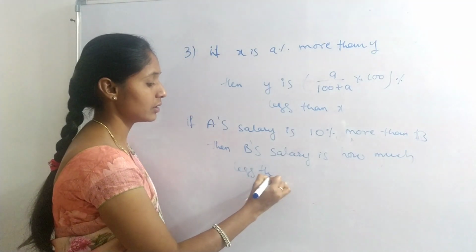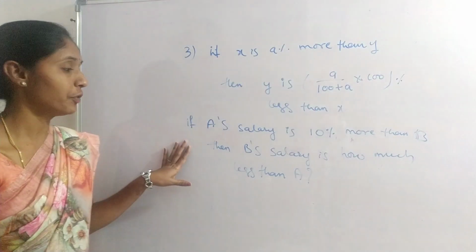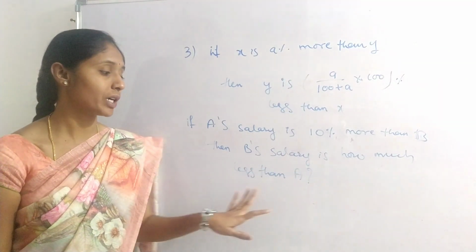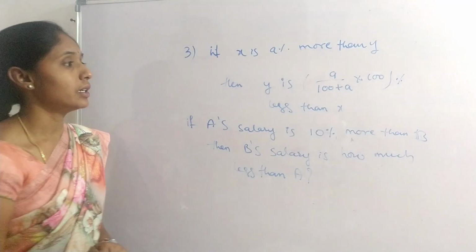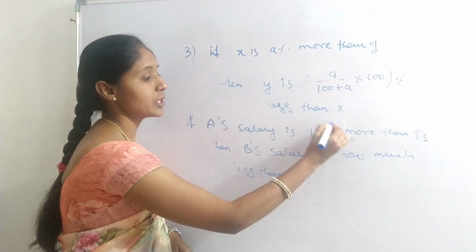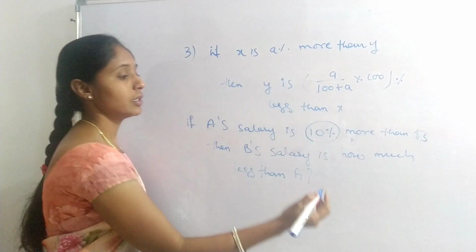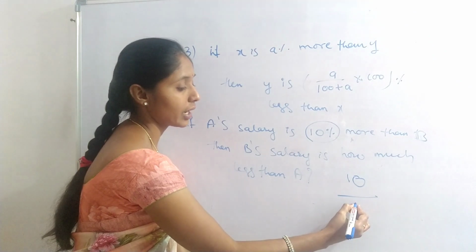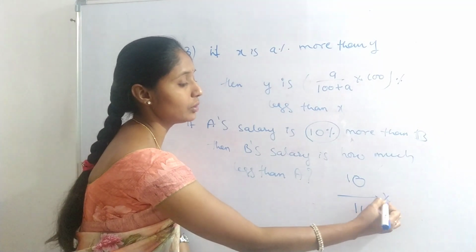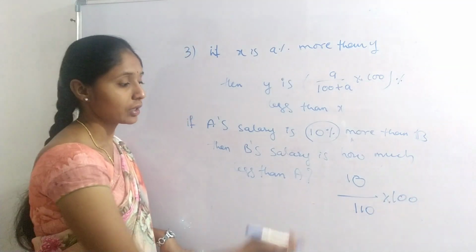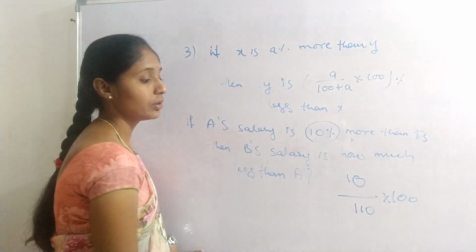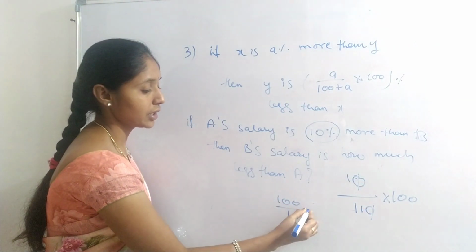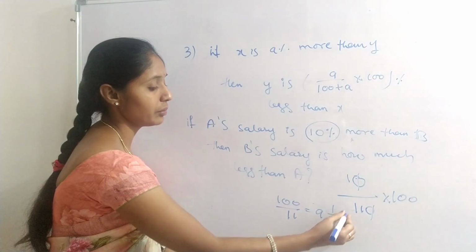How much less than A? If A's salary is 10% more than B, then B's salary is how much less than A? Here A percent means 10%. 10 divided by 100 plus 10, that is 110, into 100. The zeros cancel, 100 by 11, that is 9 1 by 11%.